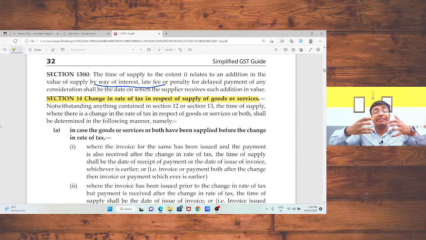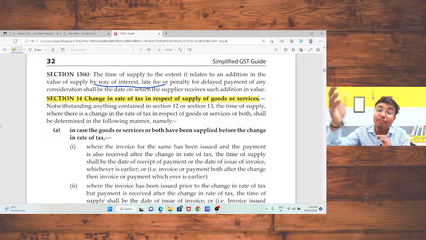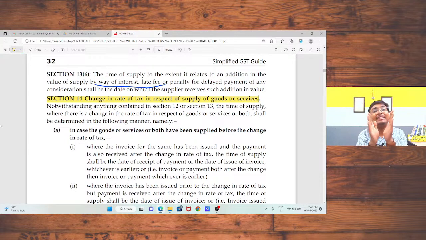At the time of receiving advance payment, you just note that this is my advance payment and this is the taxable value of your supply, not including tax, because the final supply is not determined. Logically it is not correct and lawfully it is not correct. You need to pay the tax treating your advance amount as the taxable value, or at the time of final invoicing you can adjust that figure.